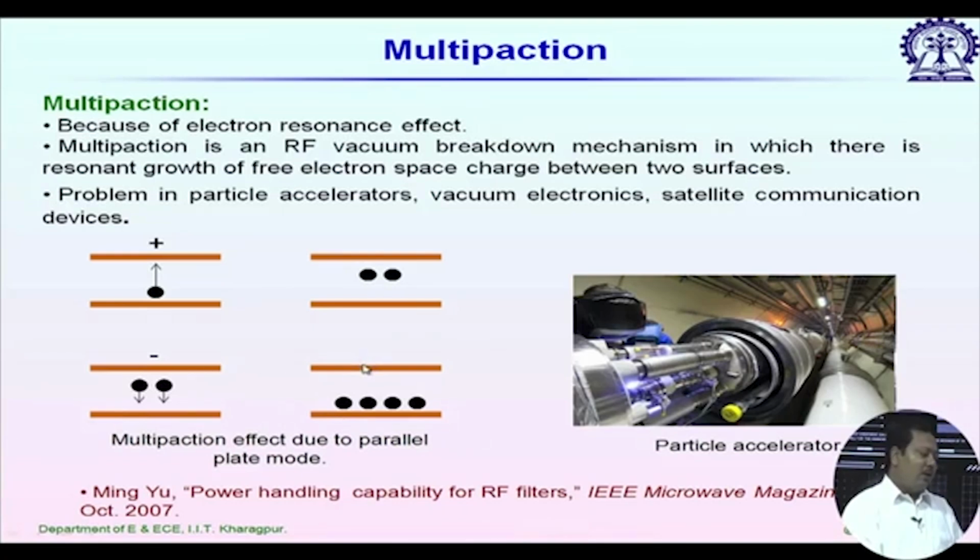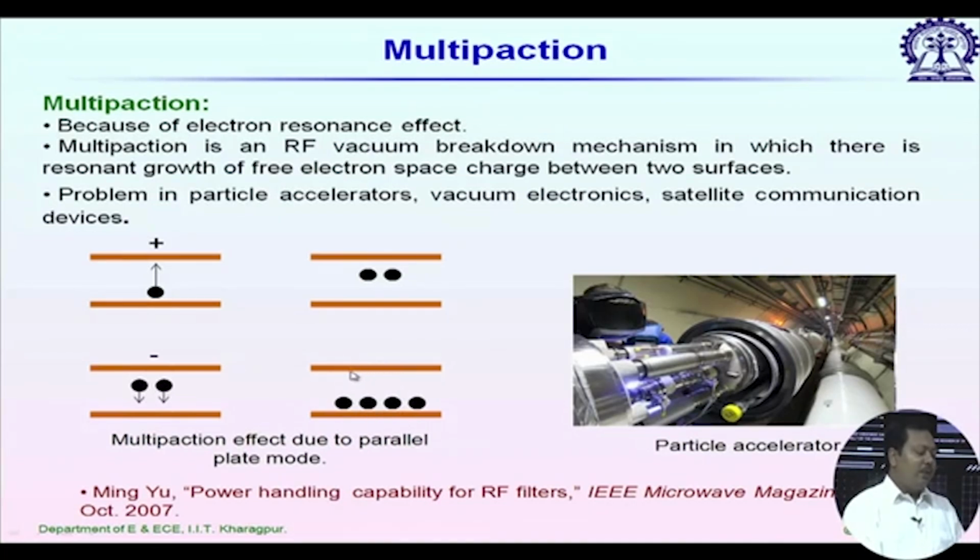But to do that we should have an exact phase relationship. That means when this electron just reaches this first plane, exactly at that instant the phase between these two plates should change, otherwise electrons won't be accelerated towards the bottom plane. So that's why we call it a resonance phenomenon. Without this phase relationship it won't happen. As a result, we suddenly have many electrons which conduct energy between these two planes, and we have an effect of breakdown.